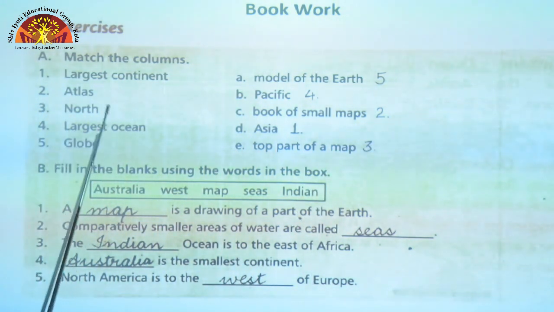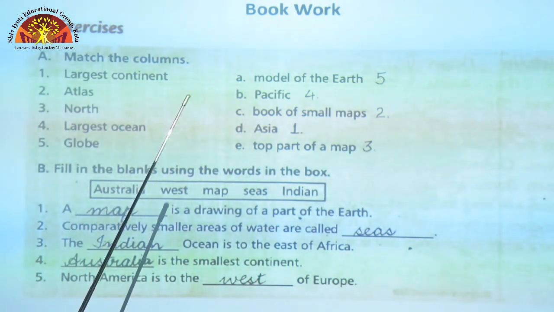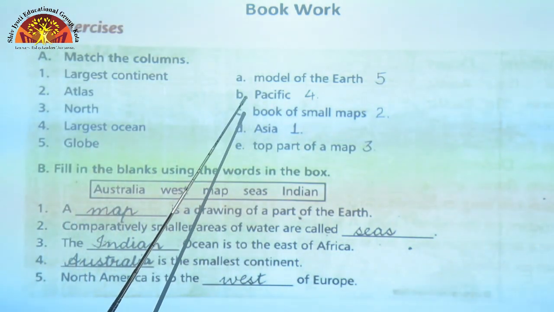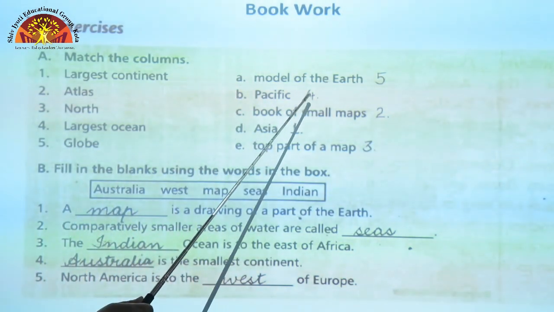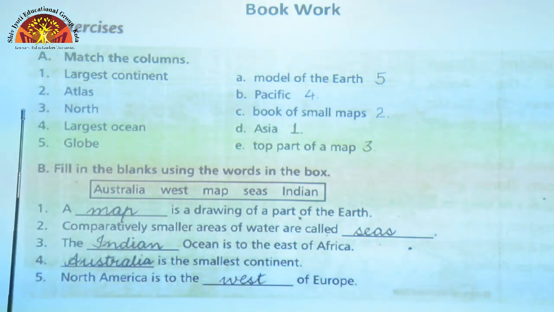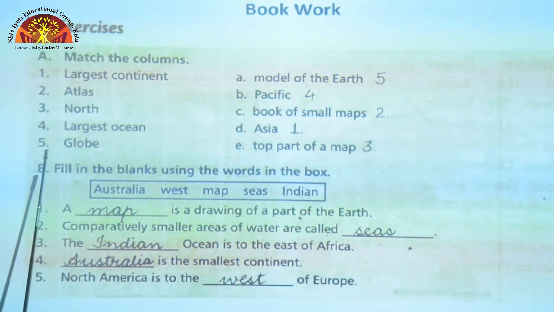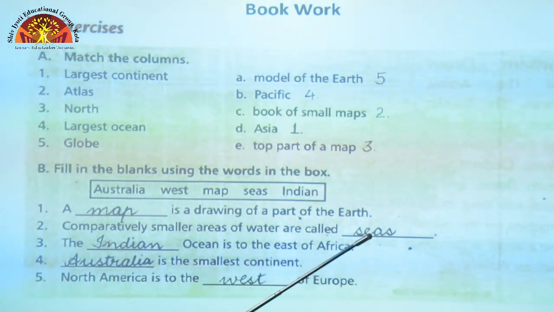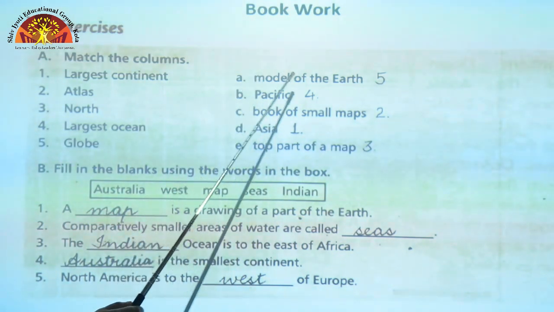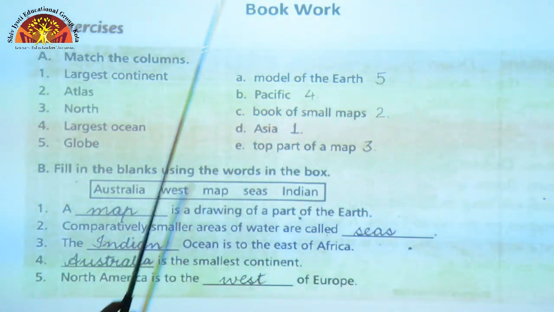Which is the largest ocean? Pacific Ocean is the largest ocean. So, beside B, Pacific, I want you to put 4 and 5 is globe. What is a globe? It is a model of the earth. So, beside A, model of the earth, I want you to put 5.